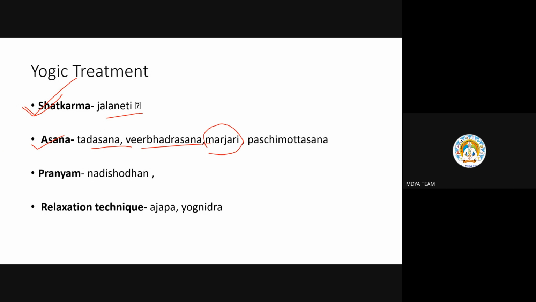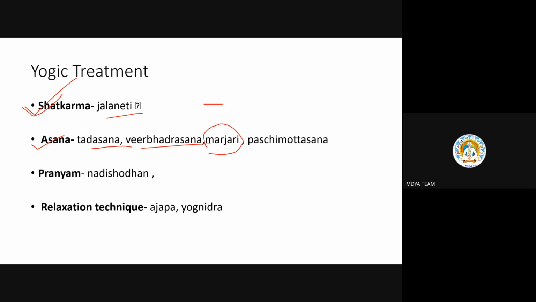We use it to relax the back, because usually what happens, as I have told in the earlier slides, is bone loss. This means there is degeneration in the bones of females. Therefore, at the time of menopausal symptoms, females most commonly have knee pain and back pain, because degeneration of the bones happens.